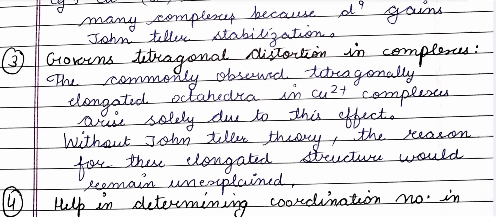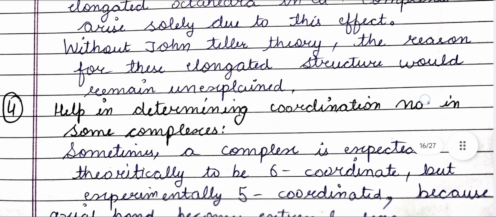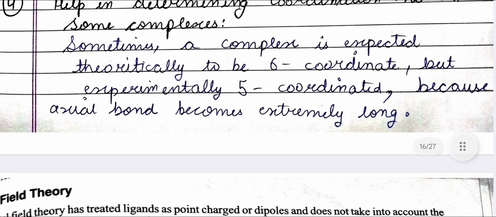Explains tetragonal distortion in complexes. The commonly observed tetragonal elongated octahedra in Cu2+ complexes arise solely due to this effect. Without Jahn-Teller theory, the reason for these elongated structures would remain unexplained. It also helps in determining coordination number in some complexes. Sometimes a complex is expected theoretically to be 6 coordinate but is experimentally 5 coordinate because the axial bond becomes extremely long.